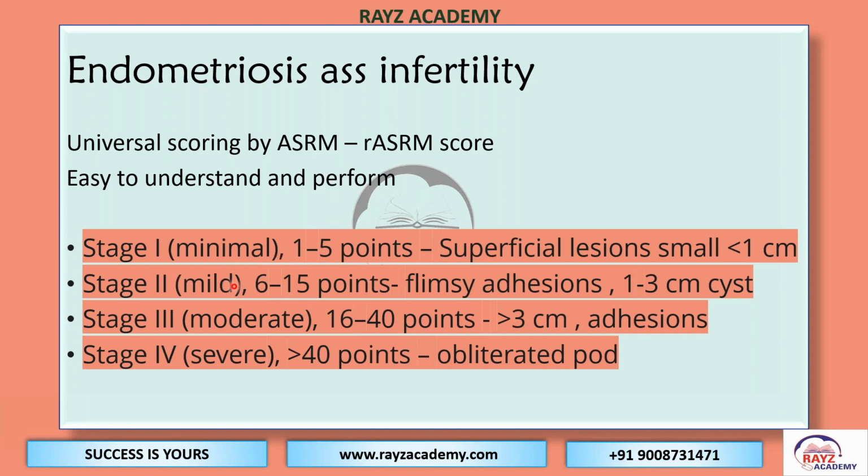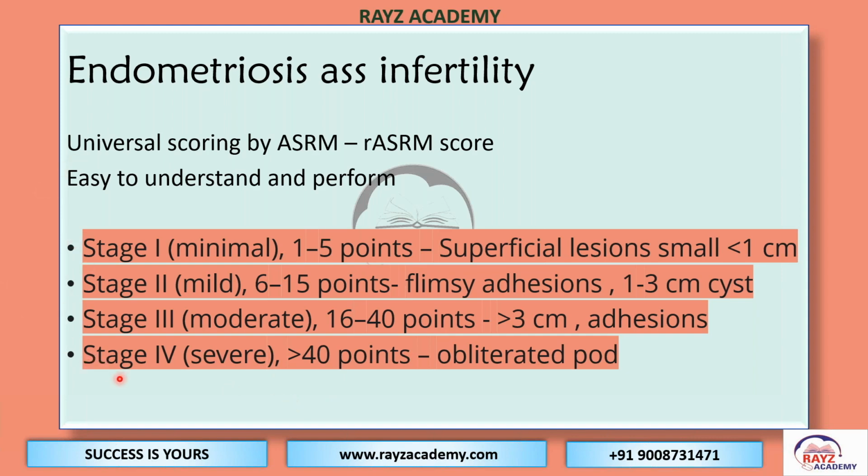If there are 6 to 15 points, depending upon the adhesions, site of adhesions, and the size of cysts, which can range from 1 to 3 centimeter, the patient will be in stage 2. Stage 3 will have 16 to 40 points, with cyst size more than 3 centimeter and dense adhesions. In stage 4, there will be complete obliteration of the pouch of Douglas. So that will be considered as stage 4.